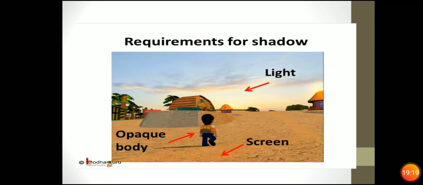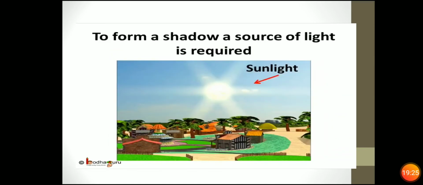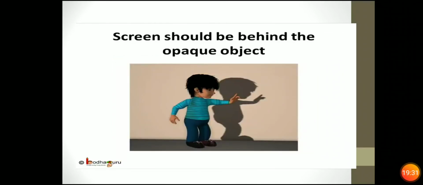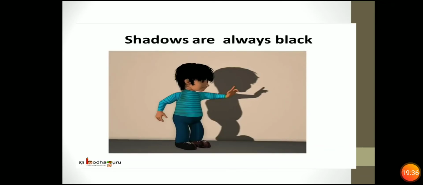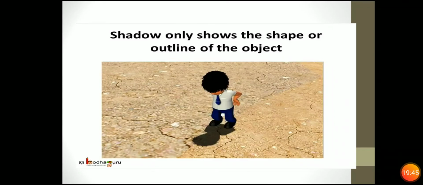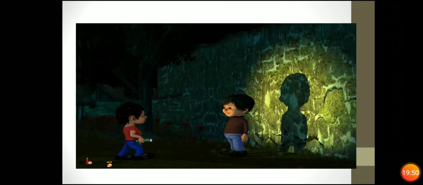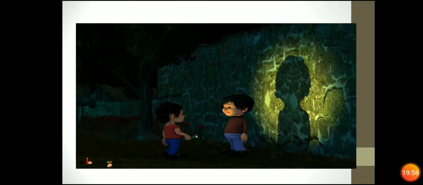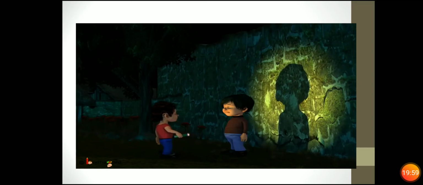To summarize, now you all very well know how shadows are formed. A source of light is required, an opaque object is required, and a screen or surface behind the object is required. Shadows are always black, regardless of the color of the object used to make the shadow. A shadow only shows the shape or the outline of the object, not its details. The size of the shadow varies depending on the distance between the object and the source of the light and the distance between the object and the screen.